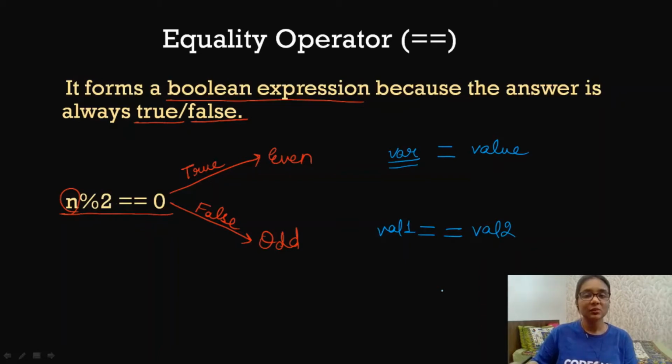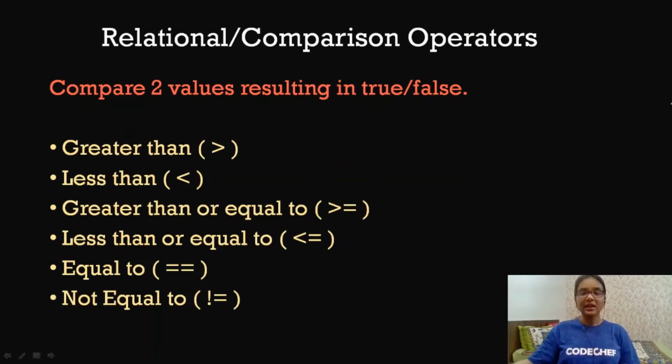Now that we have seen the equality operator, it is a type of comparison operator, as I already told you. This is not just one kind of comparison operator, there are others as well. So let us see what the other comparison operators are. First of all, these comparison operators are also known as relational operators, and each of them is the same as the equal to operator: it forms a boolean expression and results in true or false after comparison of the left hand side value with the right hand side value. It is very easy to understand these operators because the name suggests the function of each operator.